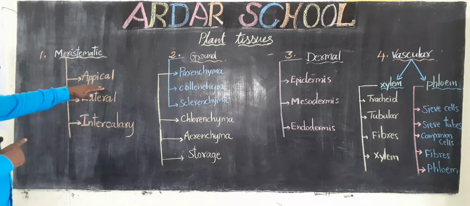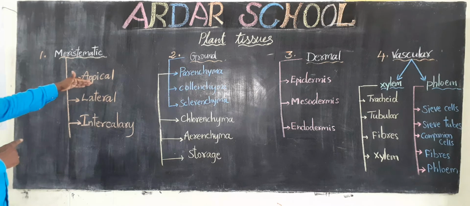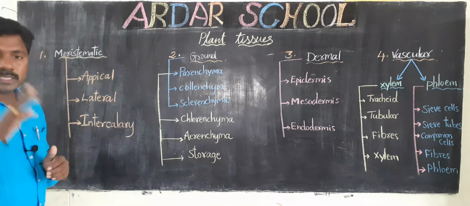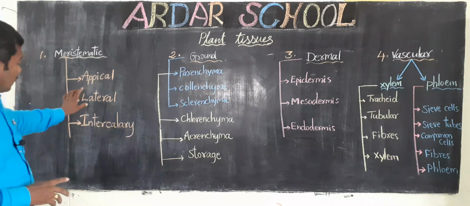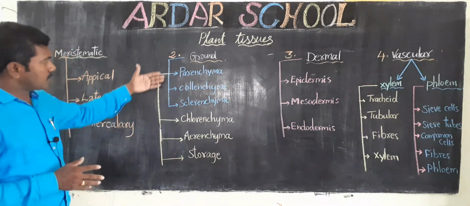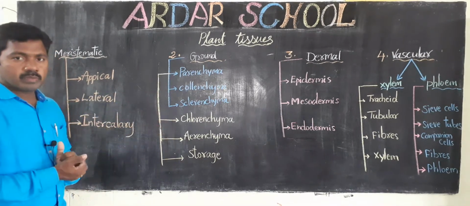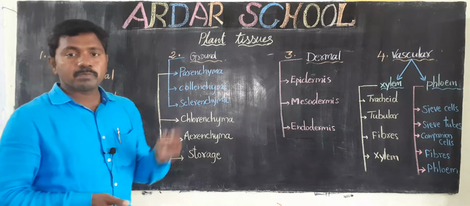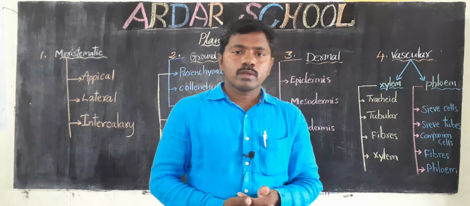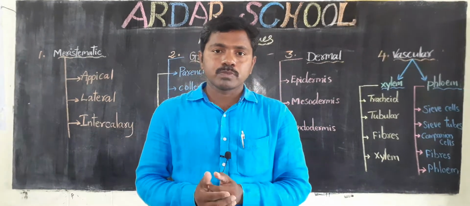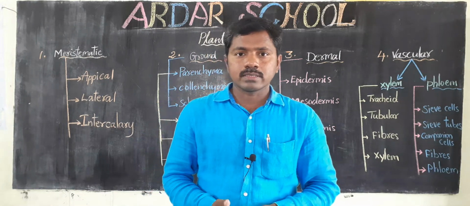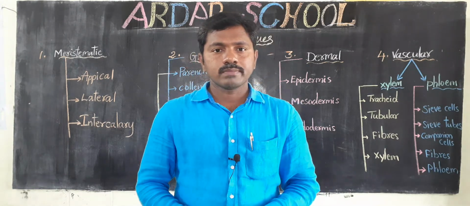Every tissue, for example apical meristematic tissue, has one particular function, and the same goes for the ground tissue. Each and every one has one specific function. What are the functions, shapes and sizes? We will discuss that in the next class. Okay children, thank you.